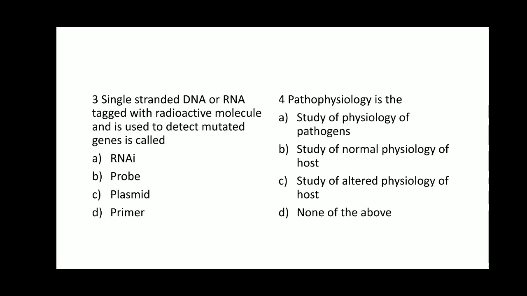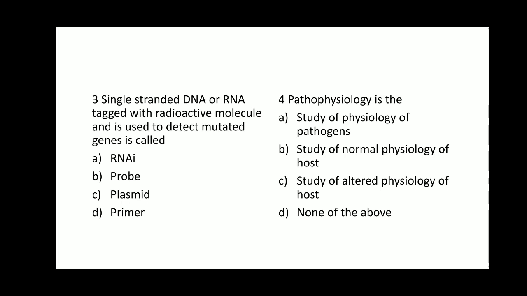If you see other options, option A, RNA interference, it is used in production of transgenic plants, that is to produce a plant resistant to parasite nematode. The technique used to produce the transgenic plant is RNA interference. It is not a probe. So option C, plasmid. Plasmids are extra chromosomal double stranded DNA.